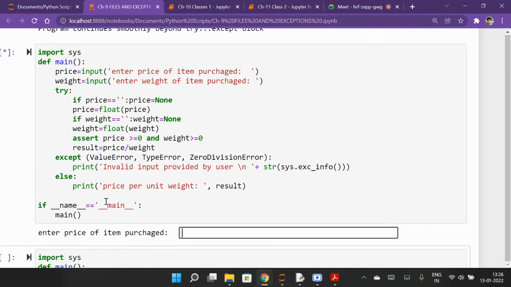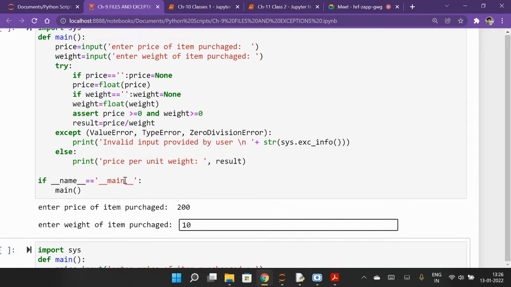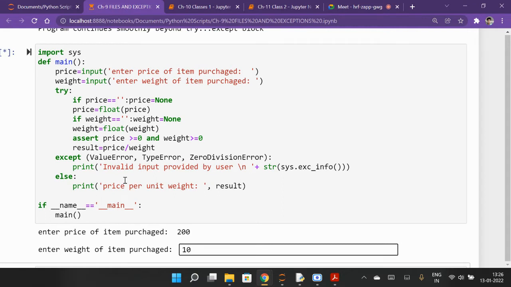So they will ask you the price of the item. Suppose I give 200, and they ask you weight of the item. Suppose 10. So what will be the output? So I guess I should ask the name now. Okay. So read the program and tell the output.